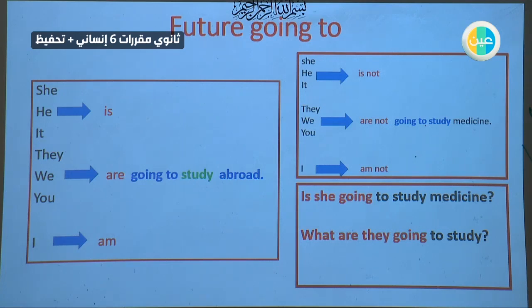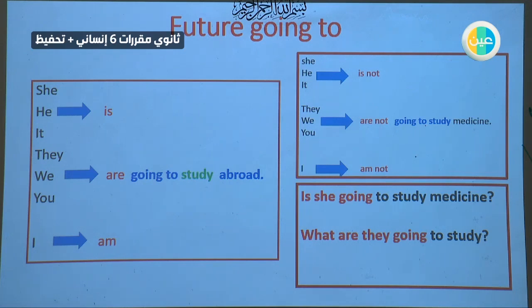Then a helping verb, which is is. If they are they, we, you, plural, you will use are. If it is I, you will use am. So she is going to study. Notice that the verb here is infinitive, study. It is not studying, it is not studied, it is not studies abroad.